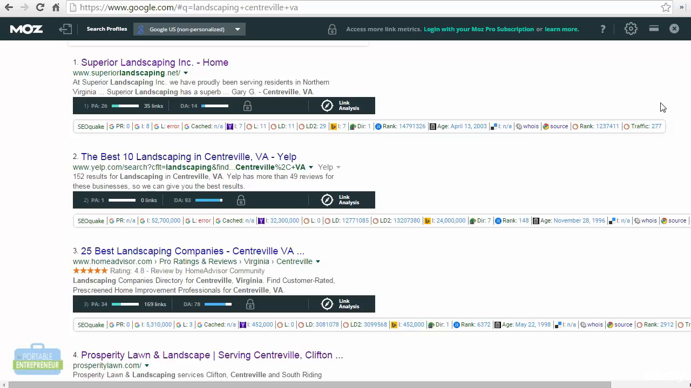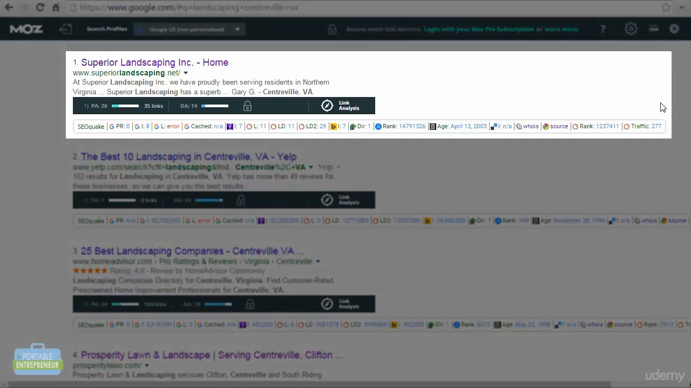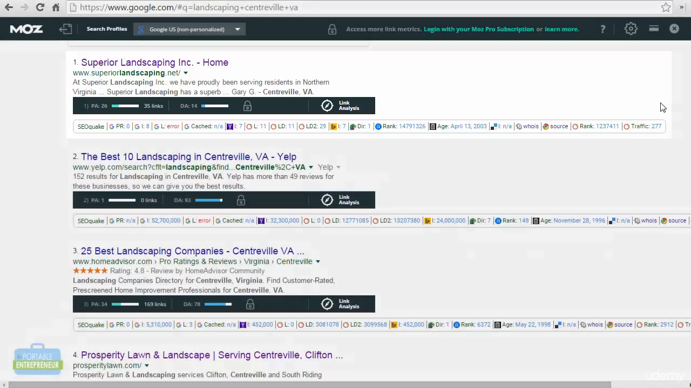However, when you're dealing with smaller business sites, you're not going to typically have high domain authority. For instance, the first business here, Superior Landscaping, has a domain authority of 14. Not bad. Really, we want anything that is above 10. A domain authority lower than 10 can sometimes indicate a spammy site, but also if you are dealing with a brand new site, you're not going to start off with a higher domain authority.